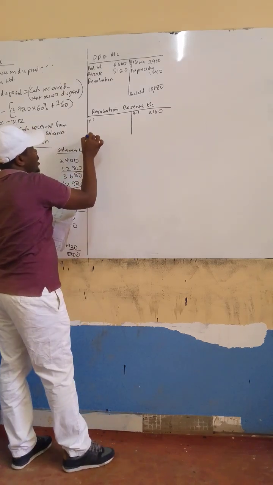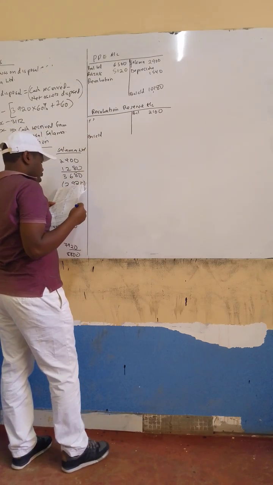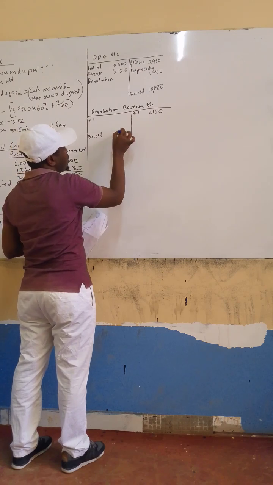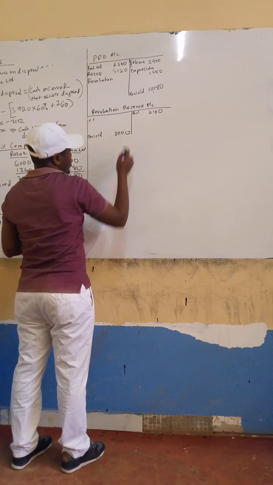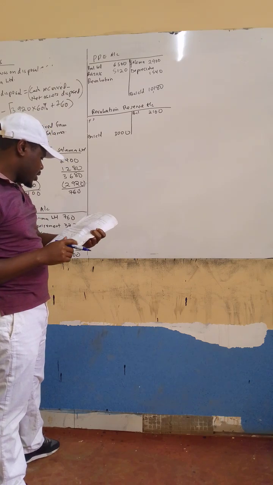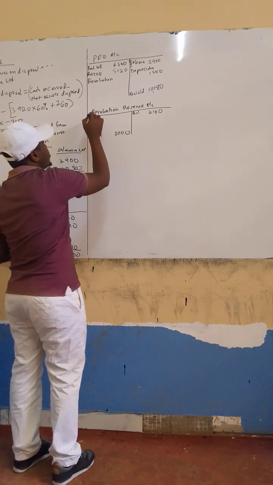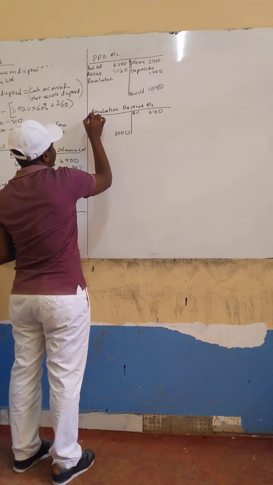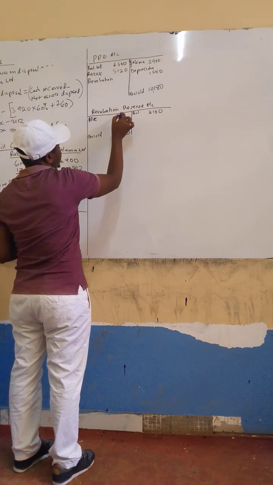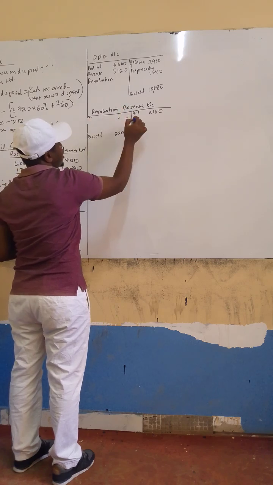Then the balance carried down, we had 3,000. And of course, if you look at the last note, they say that there was a revaluation surplus of 800. So you can write here PPE of 800. Sorry, it should be this side.